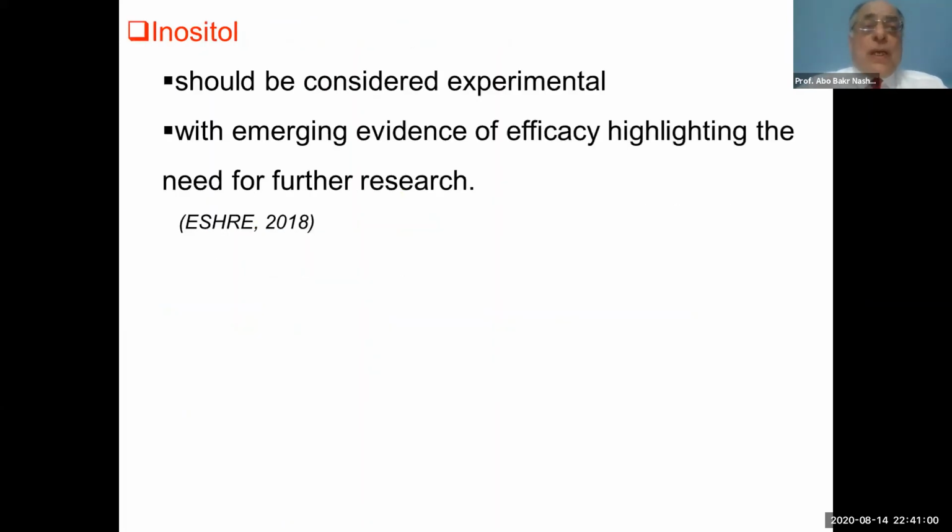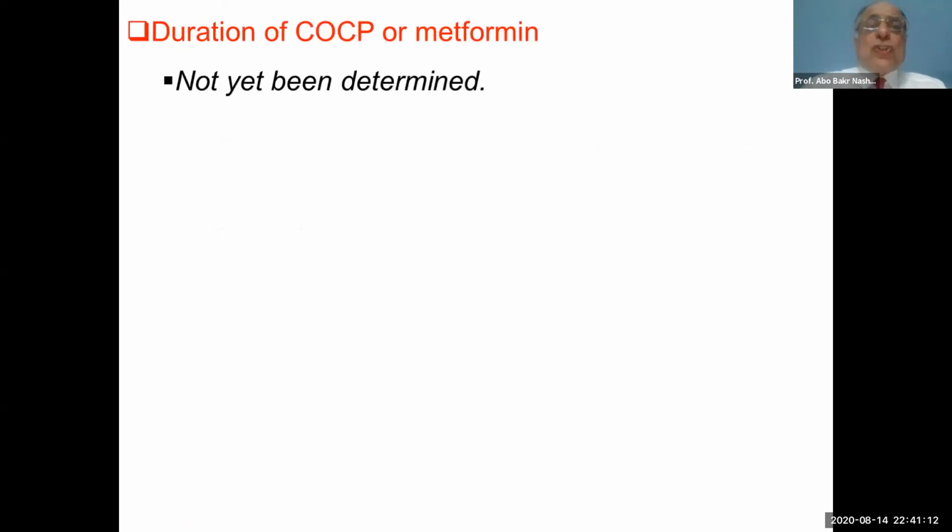What about inositol? It should be considered experimental according to the guidelines, and we are in need of more research to include it in the treatment of adolescent polycystic ovary syndrome. A very important question is for how long we will use combined oral contraceptive pills or metformin.